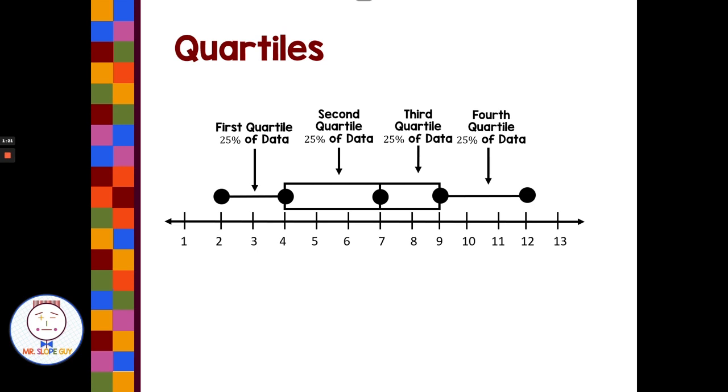Like if you have a math test, you really want to be in the fourth quartile. You want to be in that top 25%. It would be a sign of struggling if you're in the bottom quartile. So we get a feel for the fourth quartile being our highest scores and the first quartile being our lowest scores. With box and whisker plots, we can talk about each of these percentages and the amount of data that falls within the variability of our data sets.